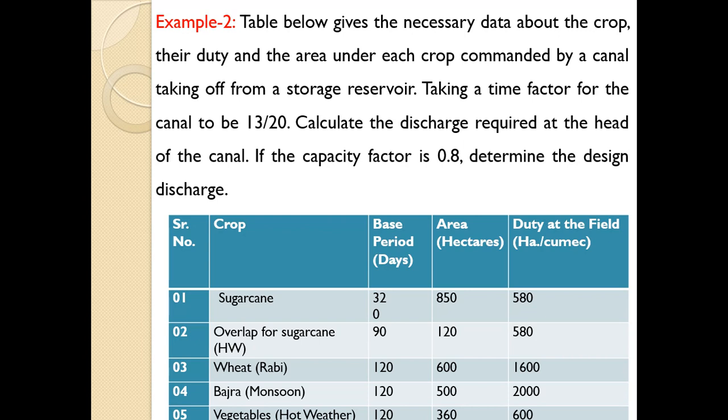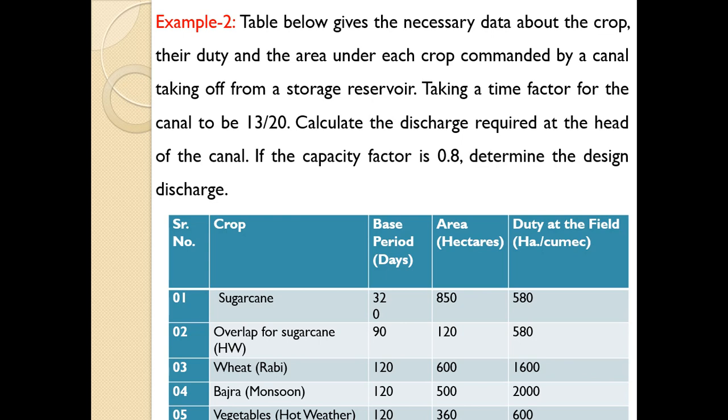Now next example is: the table below gives the necessary data about the crop, their duty and the area under each crop commanded by a canal taking off from a storage reservoir, taking a time factor 13/20.